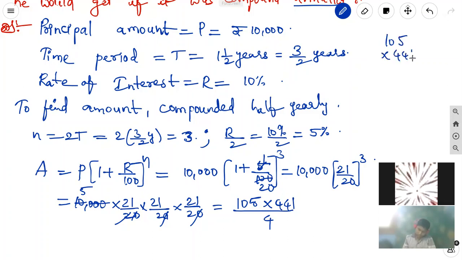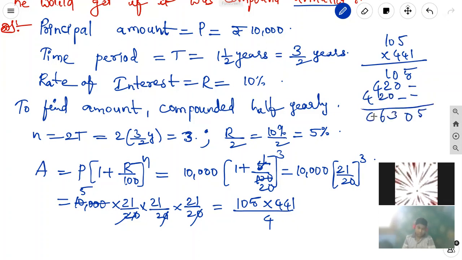Here 2 2s are 4. 105 into 441. 105 is 105. 4 5s are 20, 4 1s are 4, again 420. Add it: 46,305. It is equal to 46,305 divided by 4. 4 1s are 4, 4 1s are 4, 2 is the remainder. 4 5s are 20, 3 is the remainder, 4 7s are 28, 2 is the remainder, 4 6s are 24, 1 is the remainder, 4 2s are 8, 4 5s are 20.